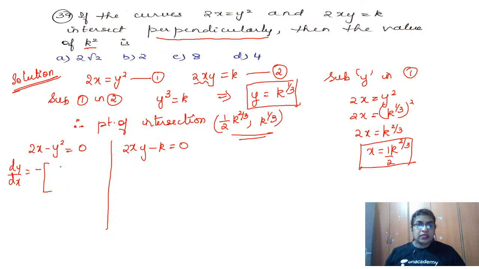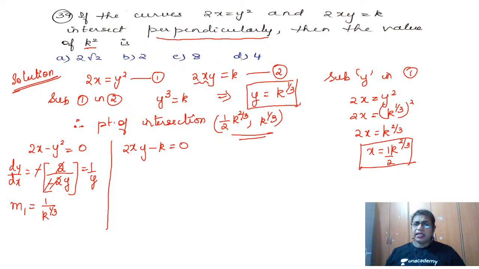So what is it? Differentiate x, that will become 2, and y is a constant, so 0, whole divided by the denominator: x term will be 0 because it's a constant, minus 2y, that is the derivative of y square. So minus and minus cancel, 2 and 2 get cancelled. So therefore we are getting 1 by y. But who is y? k to the power 1 by 3. So let me write m1 is equal to 1 by k to the power 1 by 3, because they have given me y is k to the power 1 by 3. Is that clear? That is m1, keep it aside.